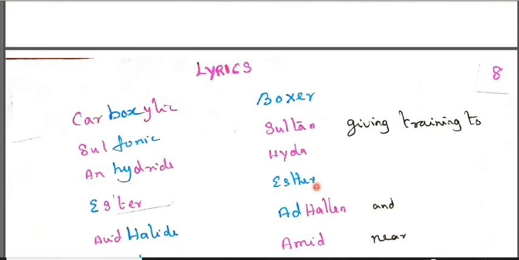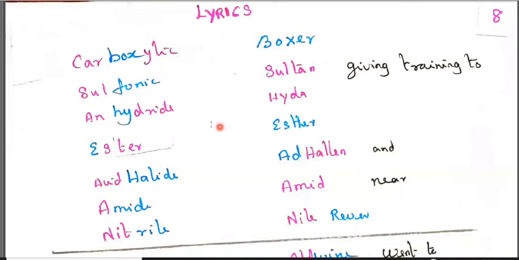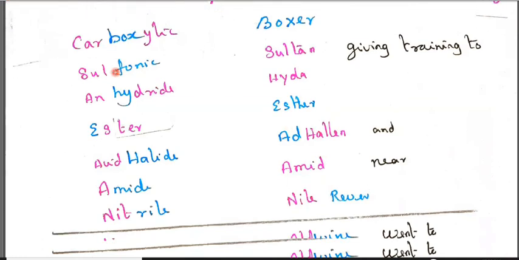So now I am giving the mnemonic of the division. Here carboxylic acid: I have taken Boxer. Then sulfonic acid: I have taken Sultan. Here anhydride, hydra is the name, and ester I have taken. Acid halide I have taken Adalon, amide is the name, and nitrile, Nile River. So together: Boxer, Sultan giving training to the Haida, Esther, Adalon, and Amid near Nile River. So I have just taken the names of the compounds.